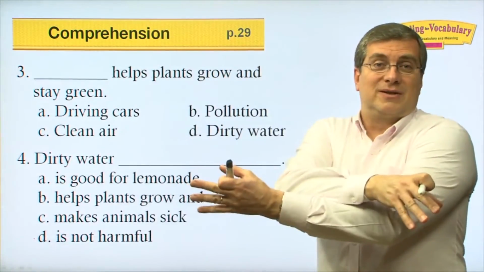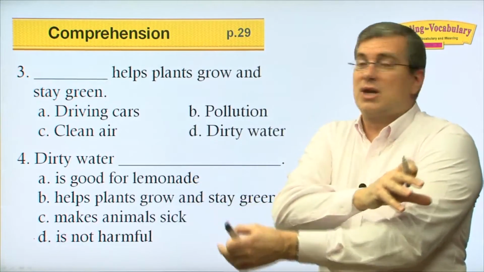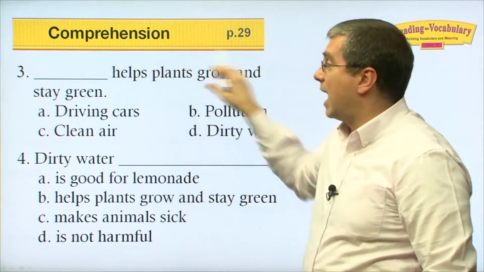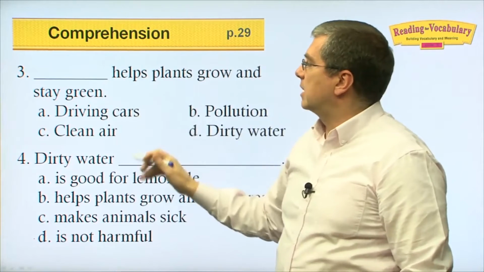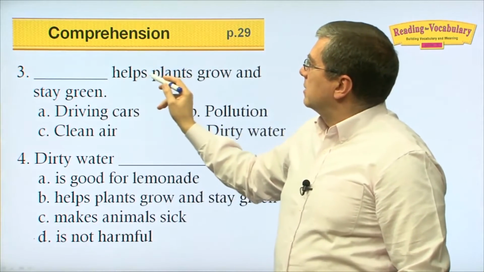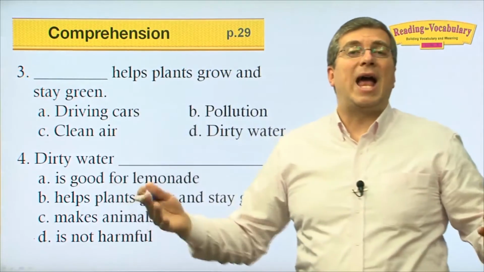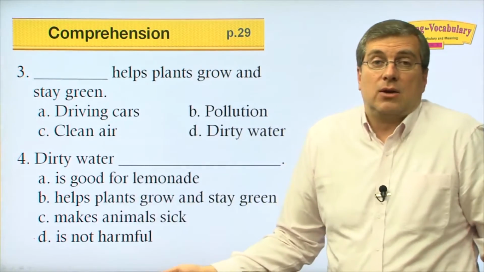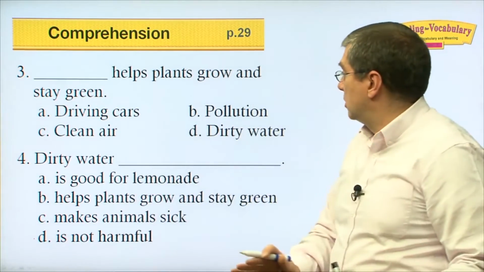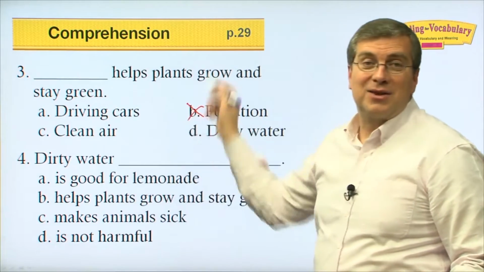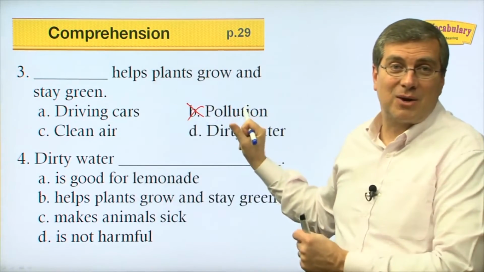Now we have the opposite situation. We're missing the subject. We have the rest of the sentence. So we need the subject. The subject helps plants grow and stay green. So what helps plants grow and stay green? We know it's not pollution, right? We saw that in number 2. It's not pollution. We can see that right away.